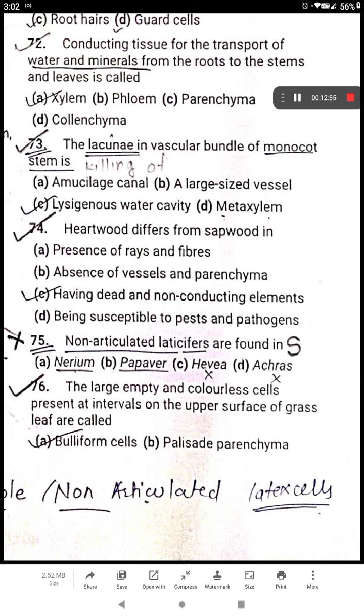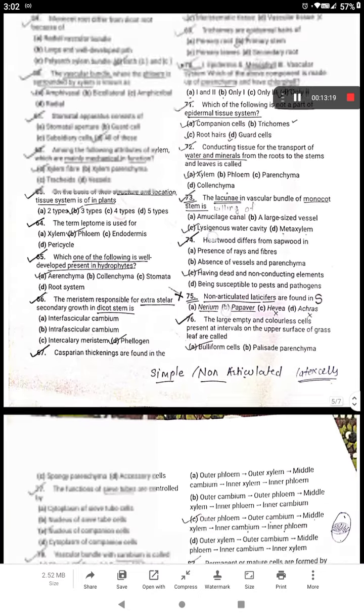Unfortunately I had not read it neatly, so I ticked the papaver option. But papaver is articulated. Papaver has articulated laticifers, meaning latex vessels are present in papaver. Nerium is the one with non-articulated laticifers.